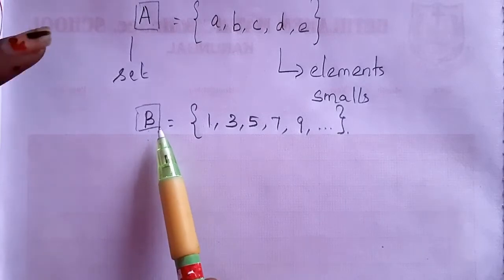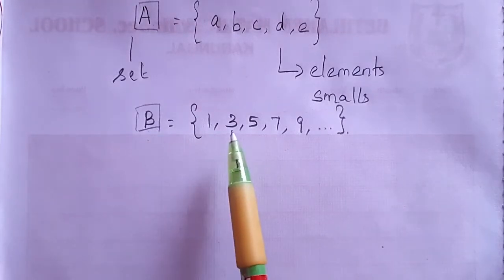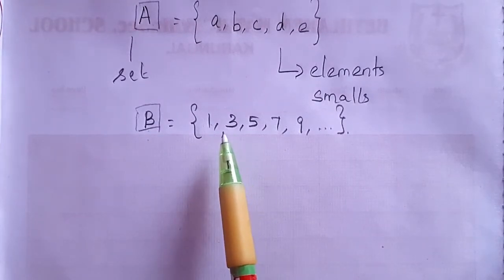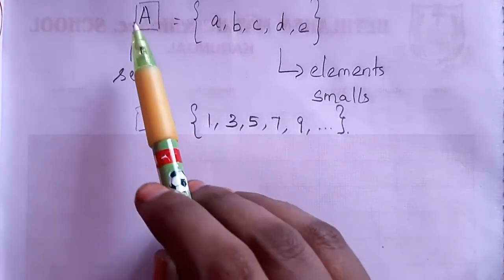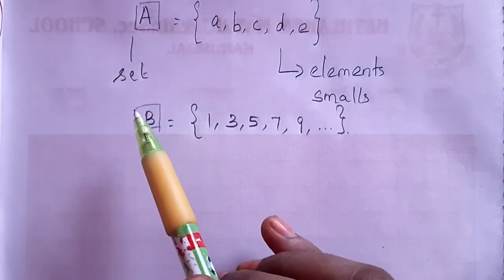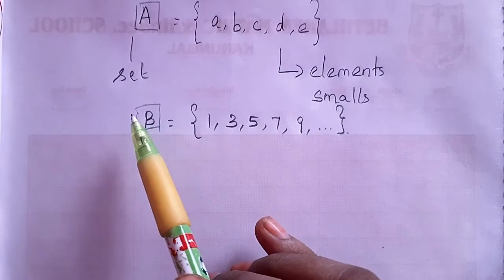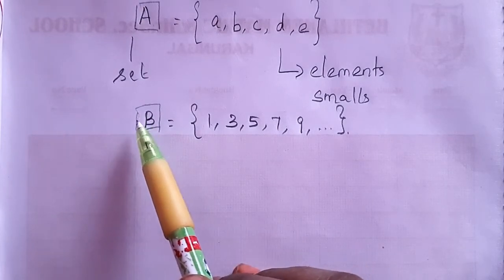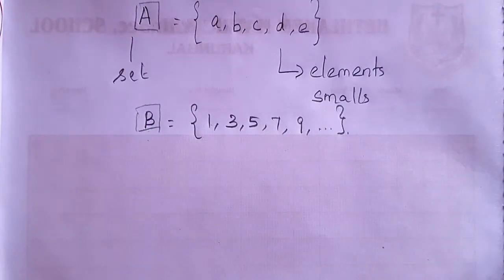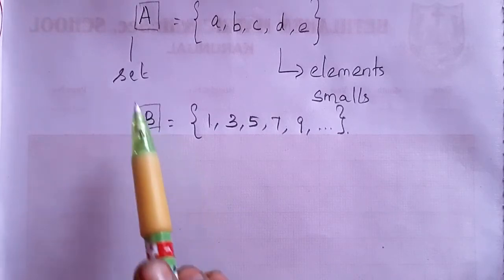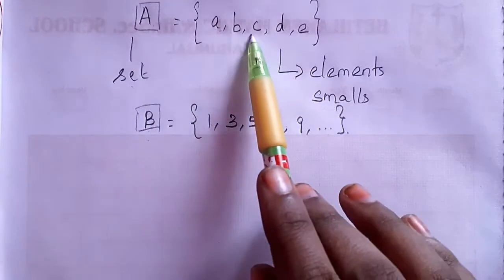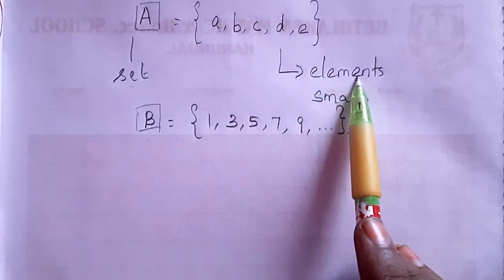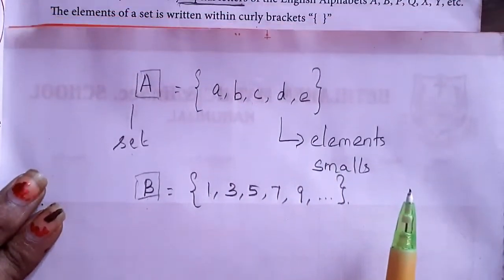Not only A, B, you can use any English alphabet up to Z. Wherever you see a capital letter, you should remember that it is a set. In future, wherever you see a capital letter, remember that is a set. If you see a small letter, those are elements. Listen.